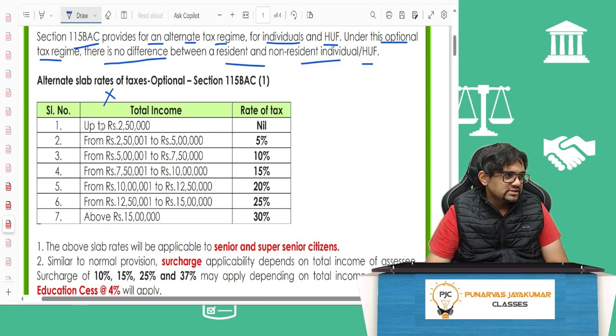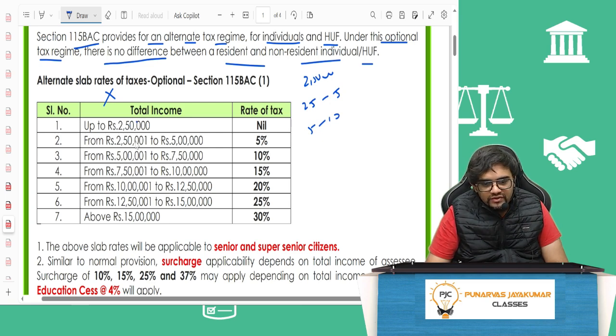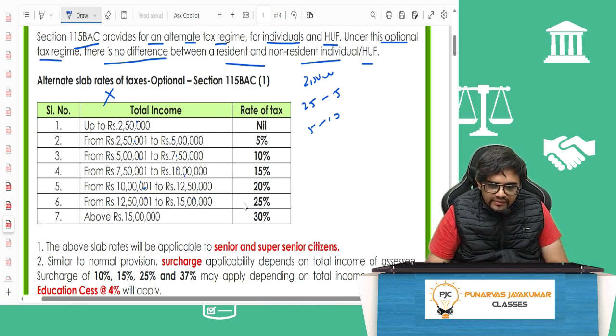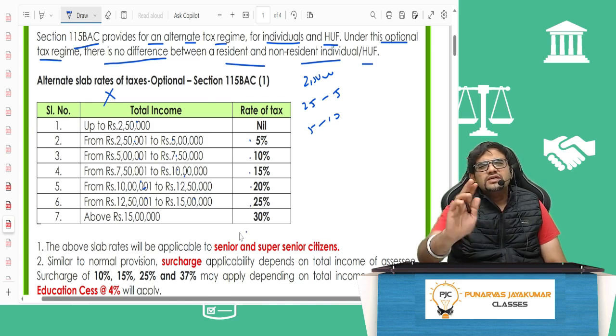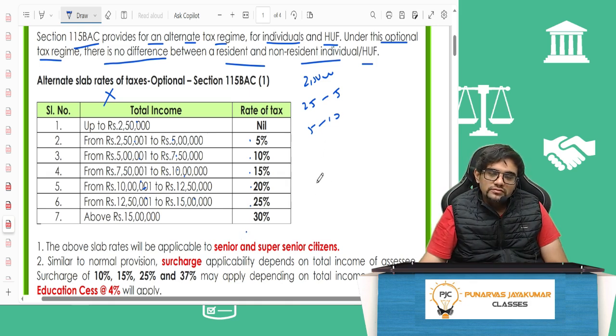Right? It's nice. So you see, what did she do? What was the scene, guys? 2 lakh 50, then 2 lakh 50 to 5 lakh, 5 lakh to 10 lakh. Now you see, 2 lakh 50, 2 lakh 50 to 5, 5 to 7 and a half, 7 and a half to 10, 10 to 12 and a half, 12 and a half to 15, above 15. She changed it and the rate kept increasing by 5%: 5, 10, 15, 20, 25, 30. Tata, Super Tata, everybody the same. No change.